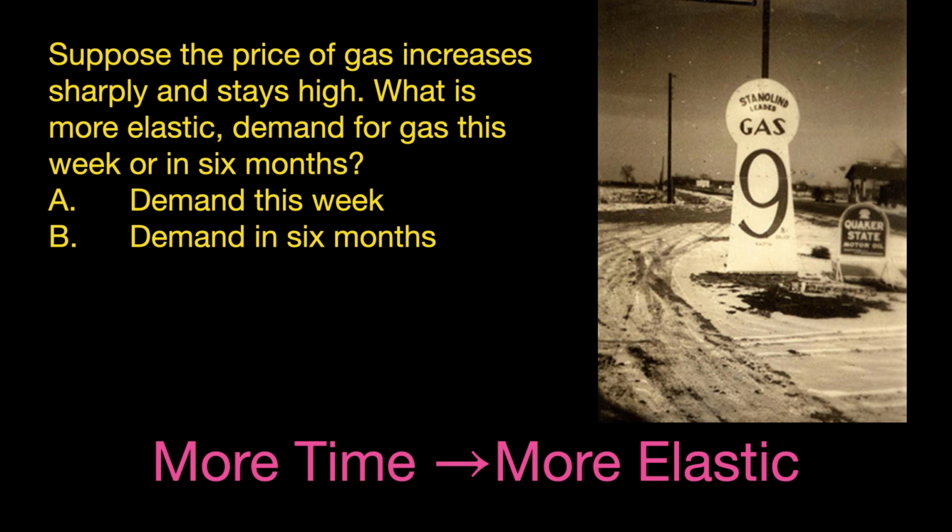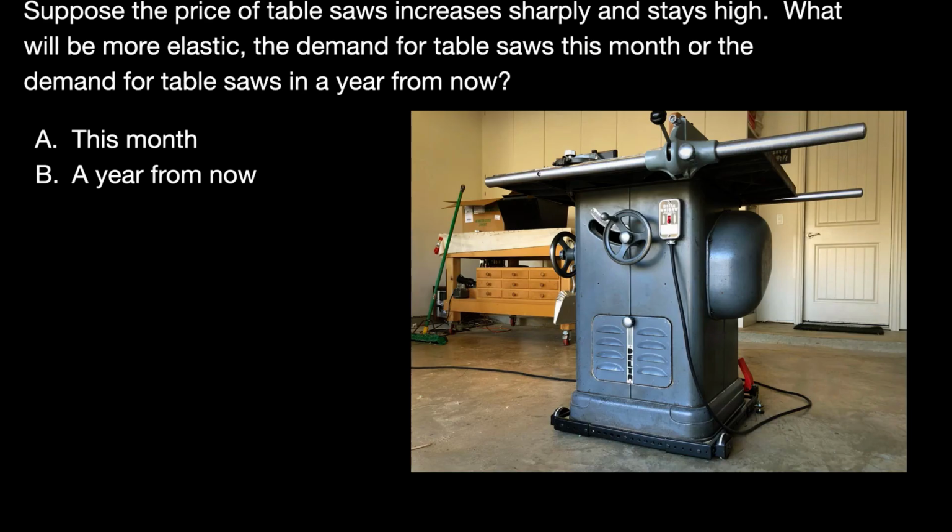When the price of gasoline first goes up, there is not much you can do to get around it. You work where you work, you live where you live, you are dating who you are dating. You are stuck driving between work, home, and your girl or boyfriend's place. However, after some time, you can start making changes in these things. You can change jobs, start carpooling, buy a Tesla, or get a new girl or boyfriend that lives closer to you. But these options that will enable you to use less gas take time. So you are not very responsive in the short run, but with time you become more responsive. Most goods are like this. More time means more elastic.